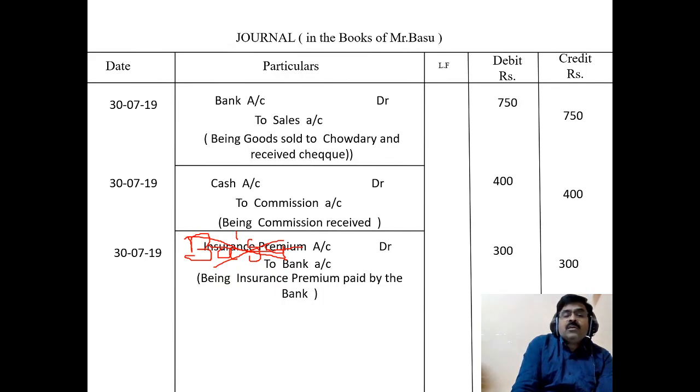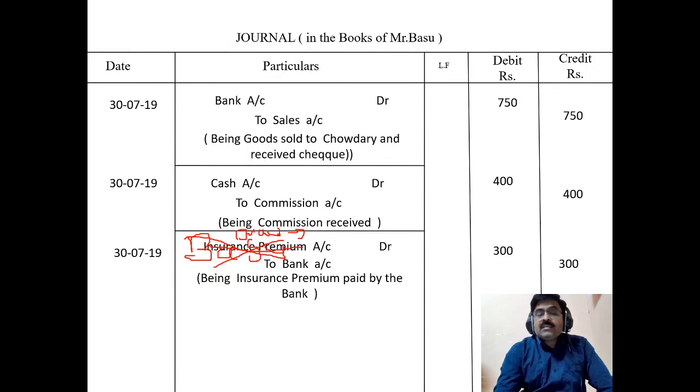So what we have to write here is drawings account. Drawings account debit to bank account. This is the transaction. It is not an insurance account because this is not an expense of the business entity. It is a personal expense, and you should not write the name of the person because he is the owner. Instead, we write drawings account debit to bank account. Being insurance paid by the bank for Basu's personal insurance.